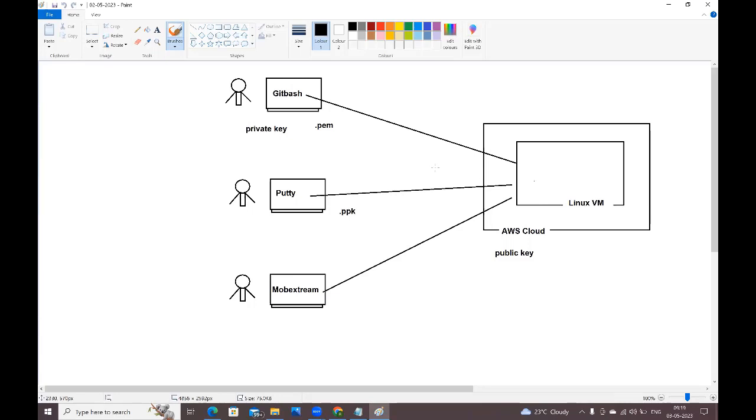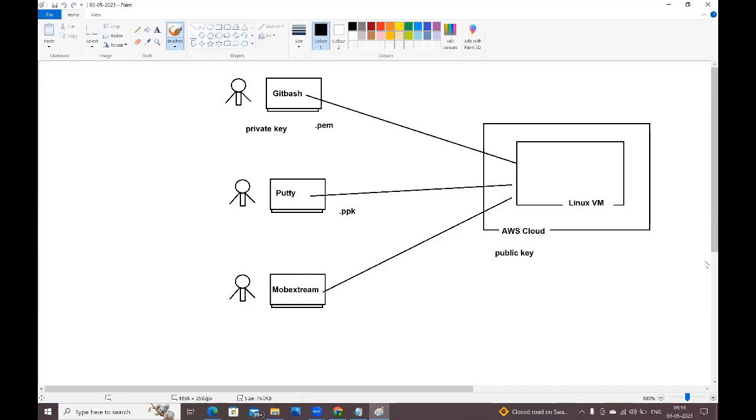Yesterday I showed how to connect from Git Bash to the Linux virtual machine. Today I will show all three. I will install all three and show how to connect from each client to the Linux virtual machine. Then we can start our Linux commands, guys.